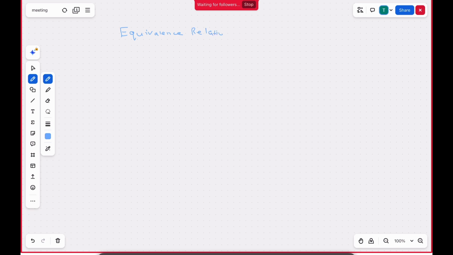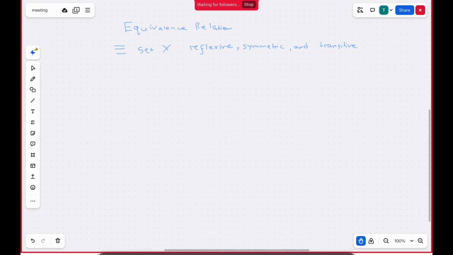So an equivalence relation, this is the sign of it, on a set X, is an equivalence relation if it's reflexive, symmetric, and transitive. So if you want to know what reflexive, symmetric, and transitive means, I've made a video on binary relations as well, so make sure to check that out and I'll explain what these three are.